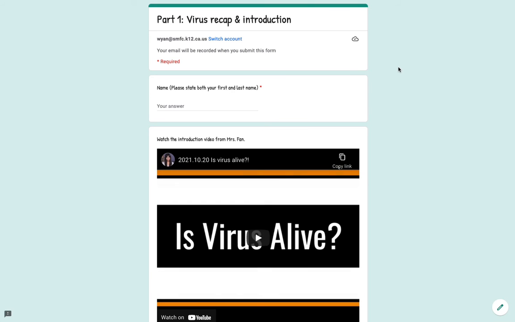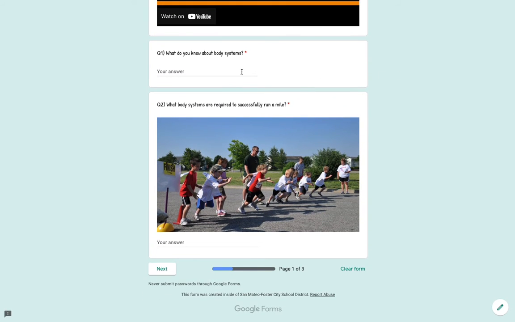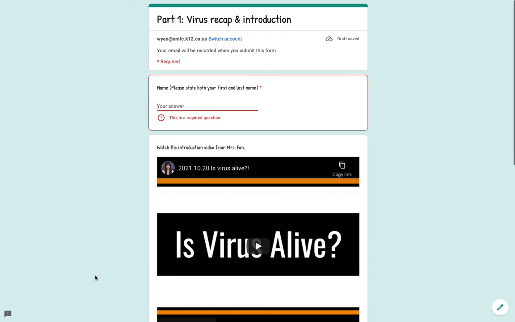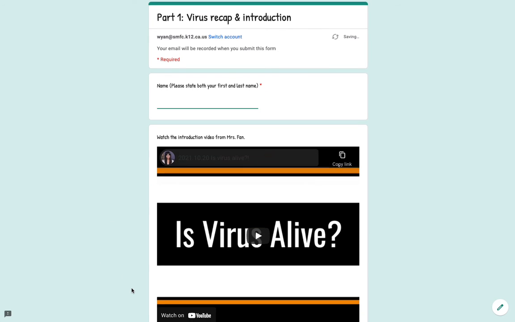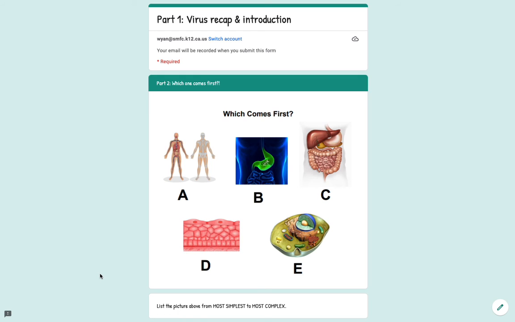Let's take a look at the form. You're going to talk about what you know about body systems and what body systems you think are needed to successfully run a mile. Afterward, you're going to take a look at these 5 pictures right here from A to Z. Which one do you think is the simplest one and which one comes first?